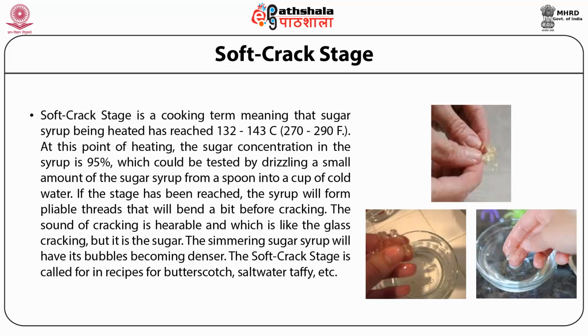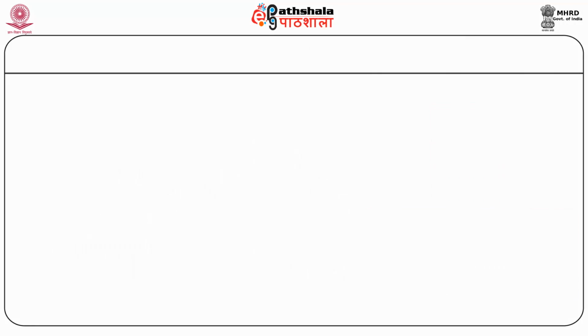If the stage has been reached, the syrup will form pliable threads that will bend a bit before cracking. The sound of cracking is hearable, like glass cracking, but it is the sugar, not the glass. The simmering sugar syrup will have its bubbles becoming denser. The soft crack stage is called for in recipes like butterscotch, saltwater taffy, etc.